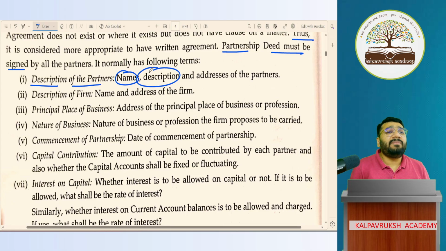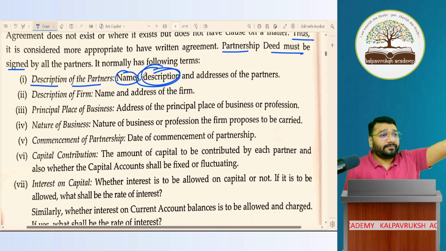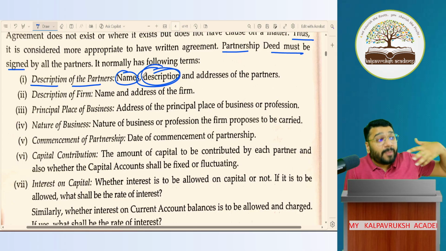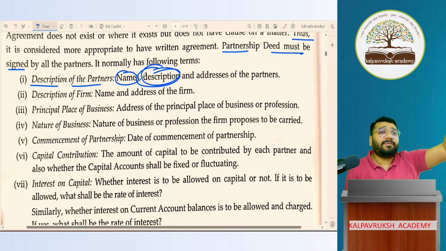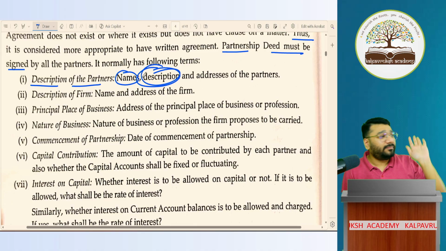No. Description means I want to mention the father of the partner. In India or in the world, there could be n number of Prems. So which Prem are we talking about? Son of, what is the father's name? Ramesh. So Prem, son of Ramesh Kumar.